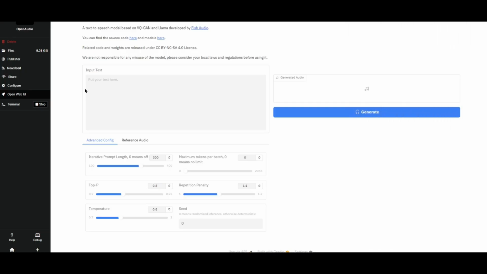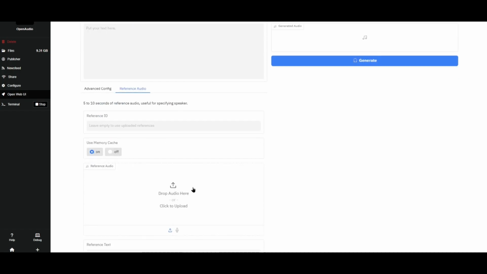All right, now that OpenAudio is started up, you'll see something like this where it says Fish Speech. And this is their audio generator, text-to-speech audio generator. Click on reference audio, and then we're gonna give it a clip. So I'm just gonna drag a clip in here. Now keep in mind that it only takes WAV files, MP3s, audio clips. You can't drag in a video clip in here.